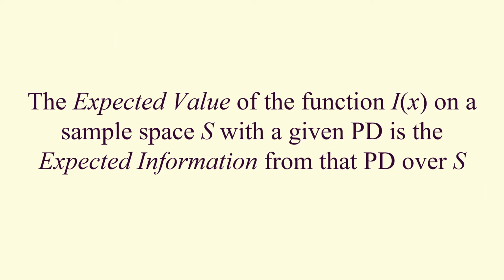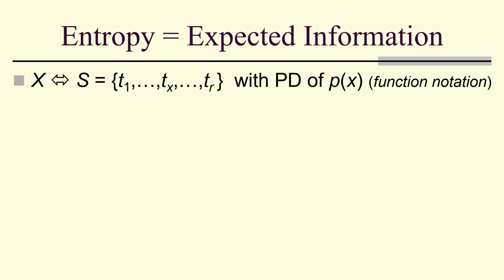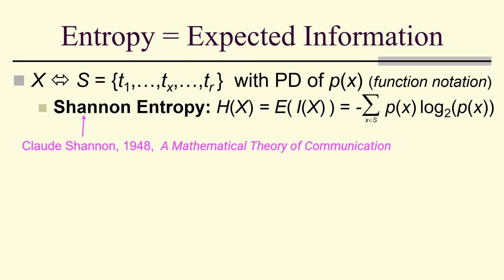So now let's look at the expected value of the self-information function on a sample space S with a given probability distribution, because it's the expected information from that probability distribution over S. So in particular, the expected value of self-information is called the Shannon entropy of the variable x, given by this formula. It was introduced by Claude Shannon in 1948 in a paper, A Mathematical Theory of Communication.